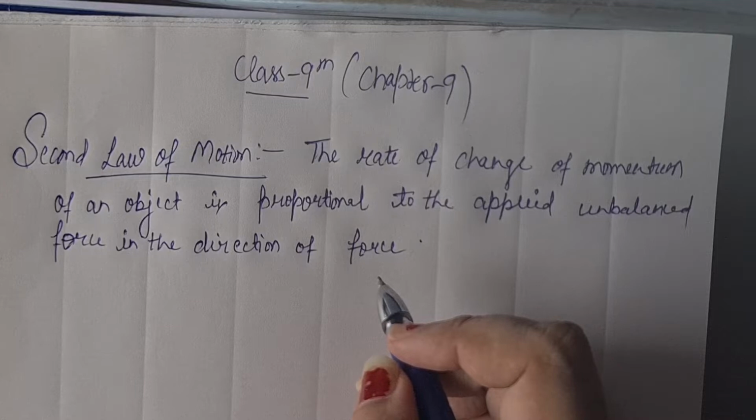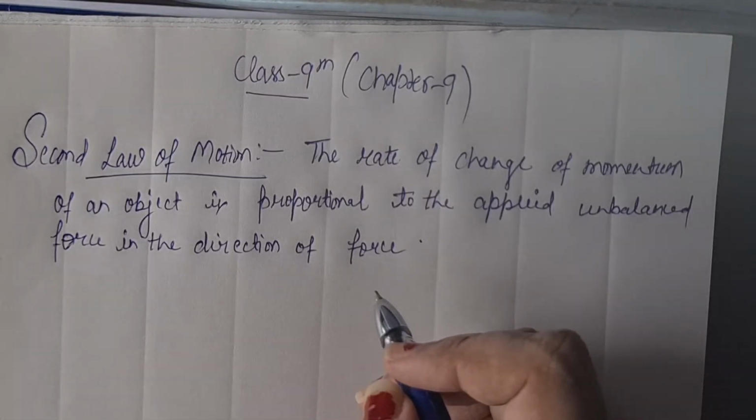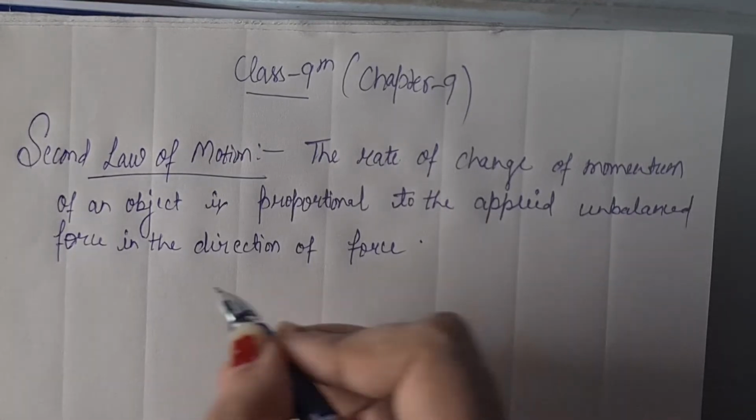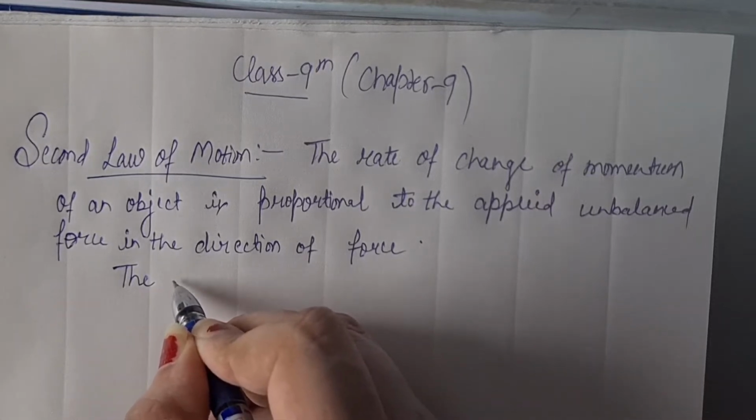So means जो भी change of momentum होगा वो क्या होगा, force के directly proportional होगा. Done. So the change of momentum is, now mathematical proof of this.